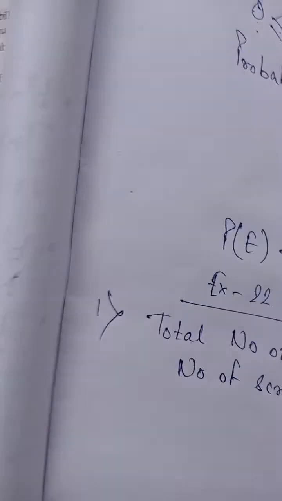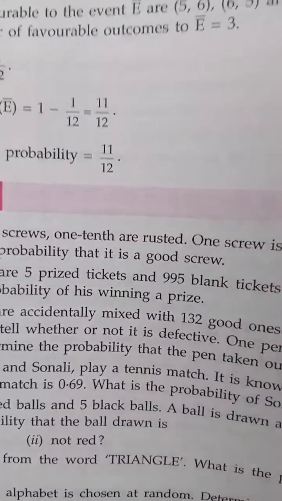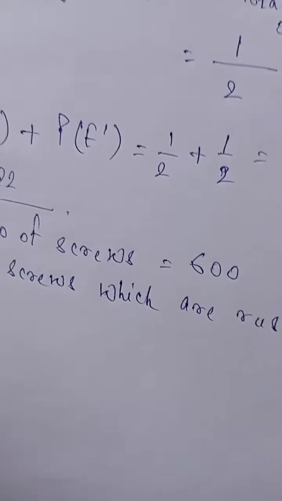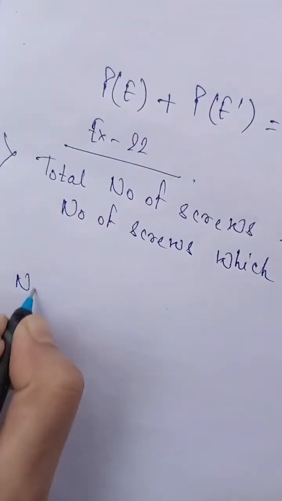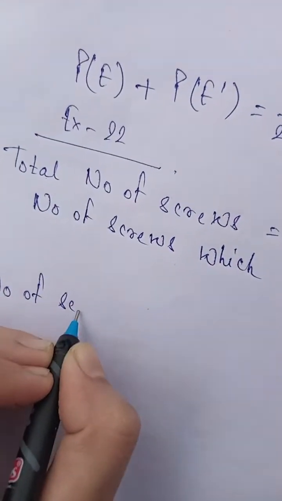Now, how many screws are good? We will just subtract.